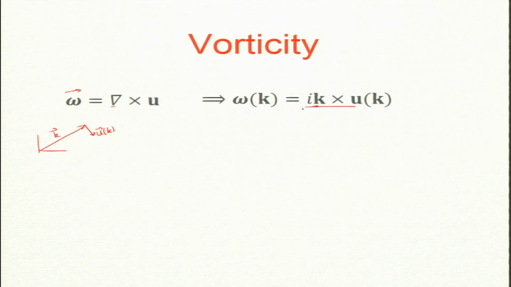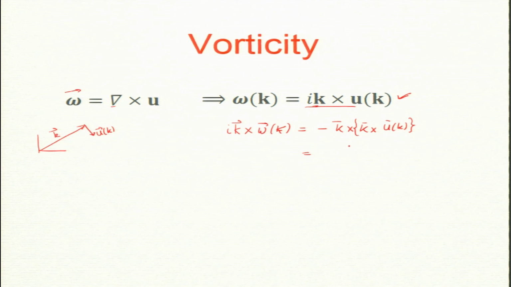Now, from this relation I can compute u of k. How do I do it? This is useful, I will need this information. Just take a cross product of this equation with k, with a minus sign, and then we have k cross k cross u of k. I am doing some of it just for you to get familiarized. Now, what is A cross B cross C?